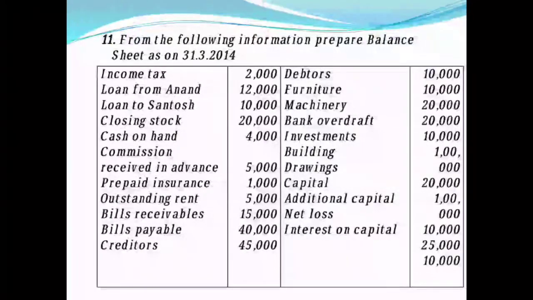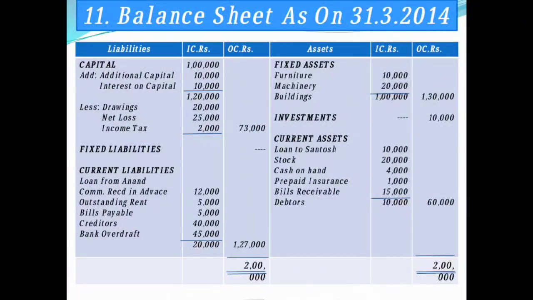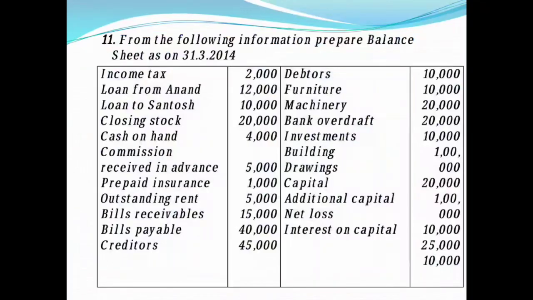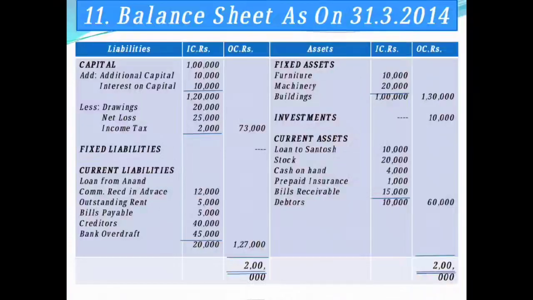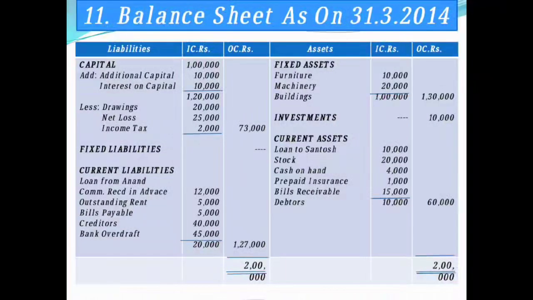The next you have capital 20,000. So opening capital it is 1 lakh you have. The next additional capital you have rupees 10,000. Additional capital you are going to add to capital here, add to capital additional capital rupees 10,000. Then net loss you have, which you have to less with the capital. So net loss rupees 25,000 you have.